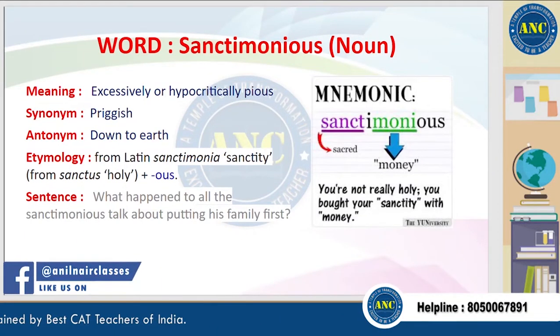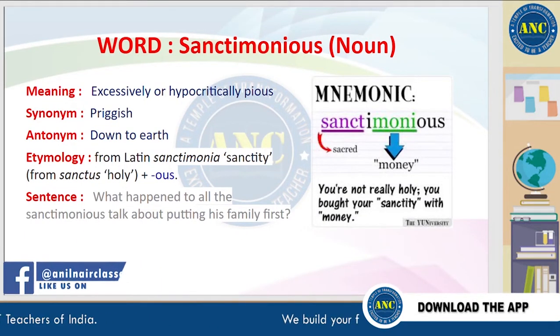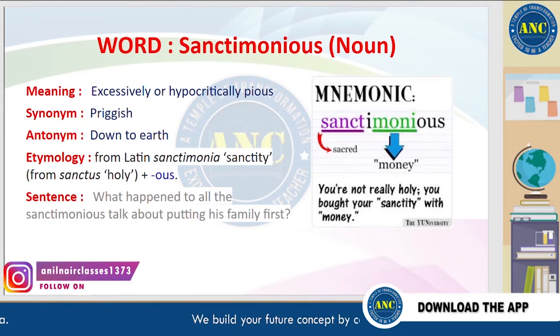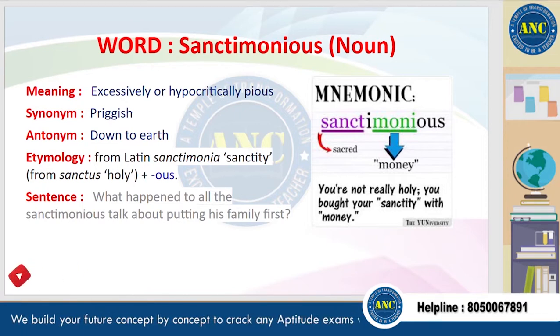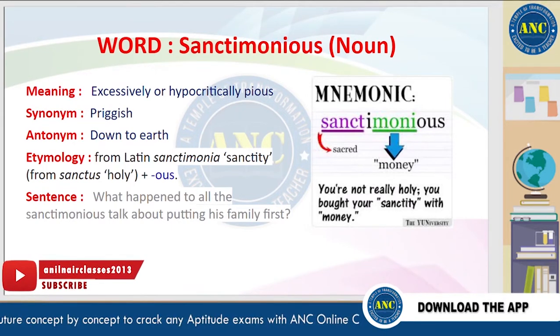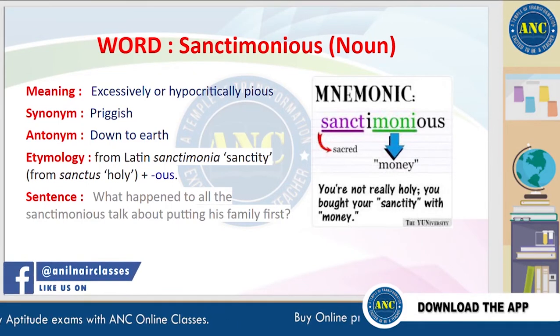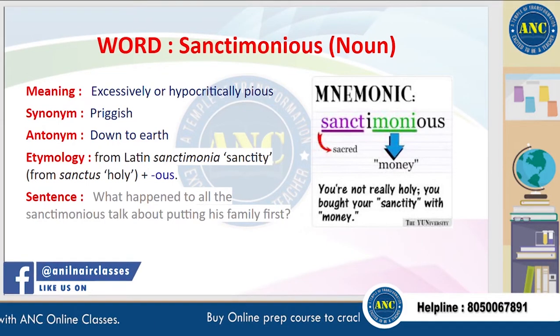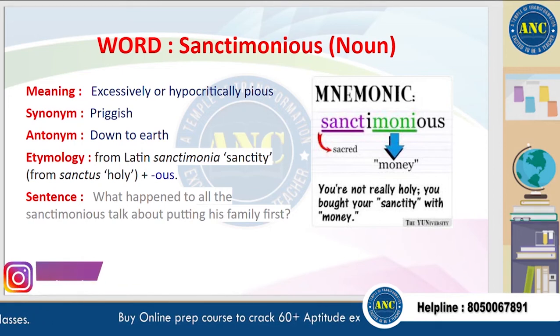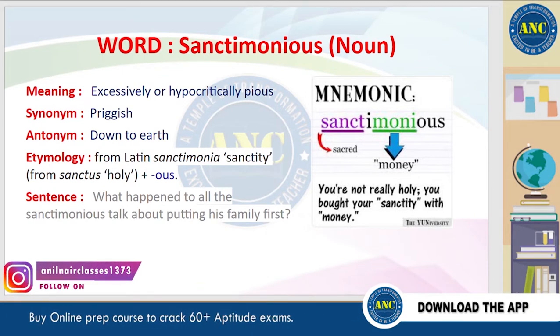The next word is sanctimonious. Sanctimonious means excessively or hypocritically pious. A synonym for this word is priggish, and an antonym is down to earth. It is derived from a Latin word which means sanctity. A sentence for this word is, what happened to all the sanctimonious talk about putting his family first?